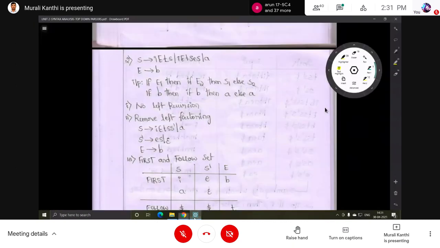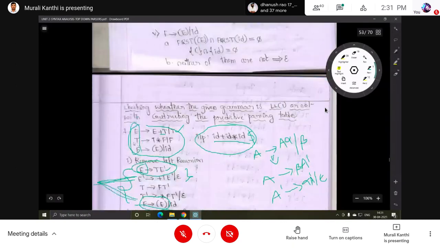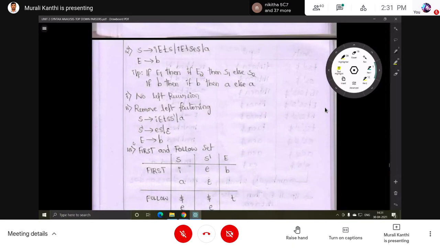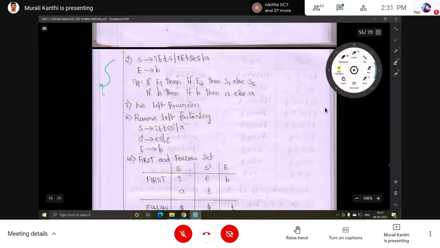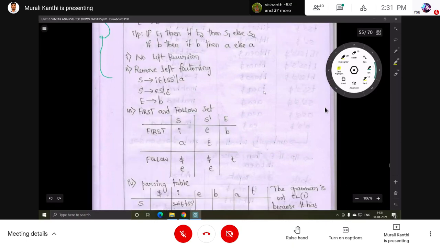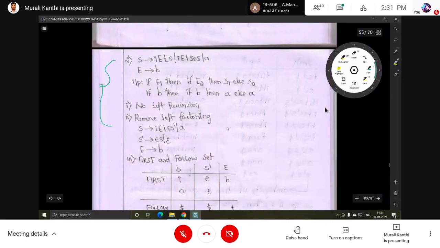Okay, this grammar is important, and one more grammar is also important: S implies iEtS | iEtSeS | a. No input string is given, only the grammar, and you have to construct the predictive parsing table, or decide whether the given grammar is LL(1) or not.